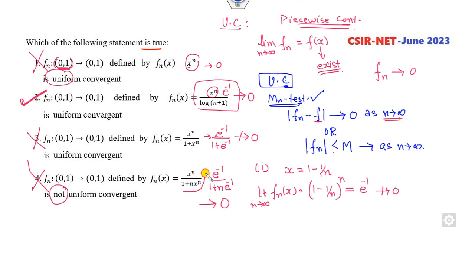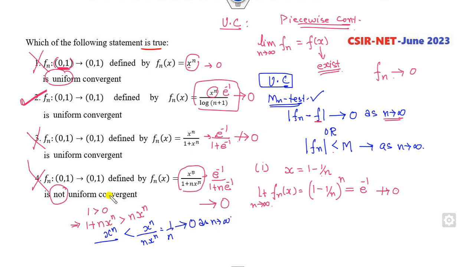Moreover, you can think of it like this, because we all know 1 is greater than 0. If I add x raised to power n on both sides, and take the reciprocal, what is that? Xn over this is less than Xn over here, which is 1 over n, which goes to 0 as n approaches infinity. So it means this is uniformly convergent, but he said not. So that's why this option is cancelled. The only correct option is B. Very simple question.